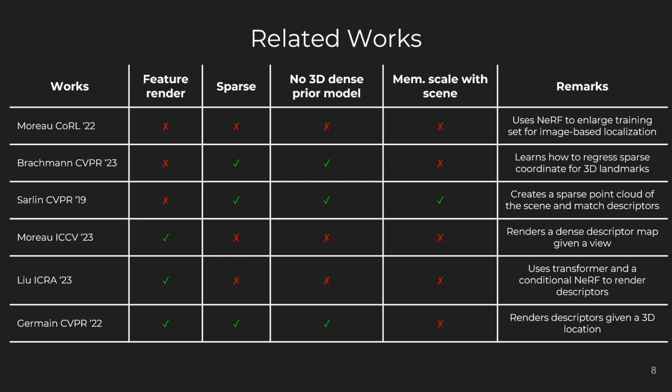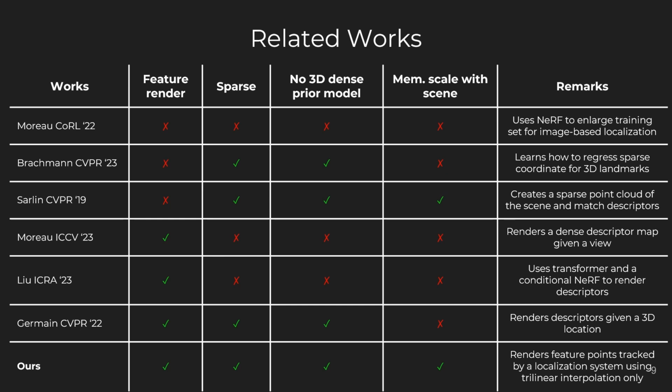Similarly, NeRFLoc by Liu et al. uses dense NeRF-based scene reconstruction and depth information to synthesize novel feature descriptors, but it also bears the burden of building a dense scene. Finally, FQN by Germain et al. trains an MLP to learn a sparse set of descriptors that can be queried using single ray tracing, but it faces scalability issues for large scenes and descriptors.